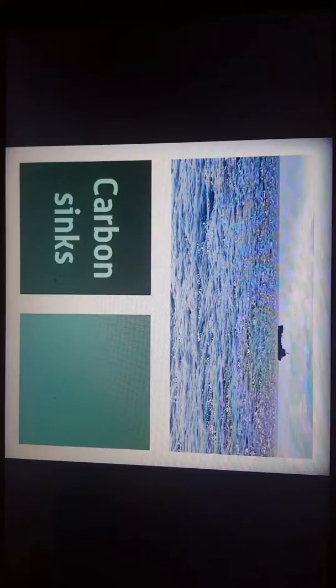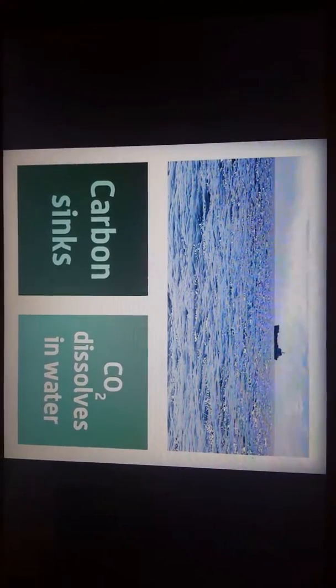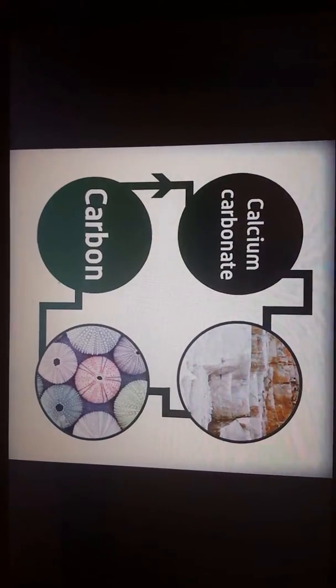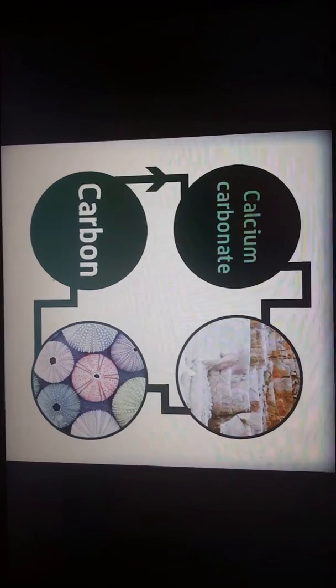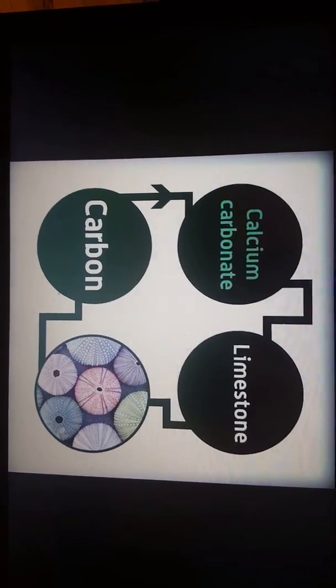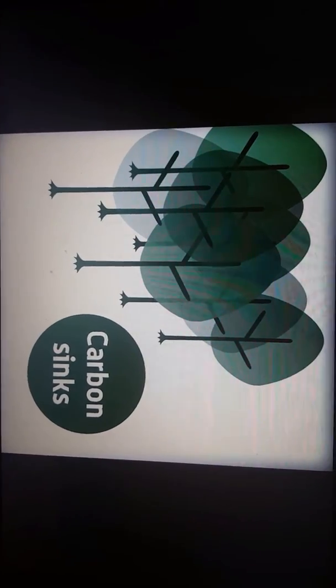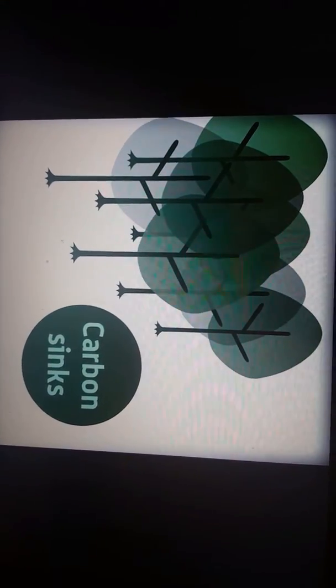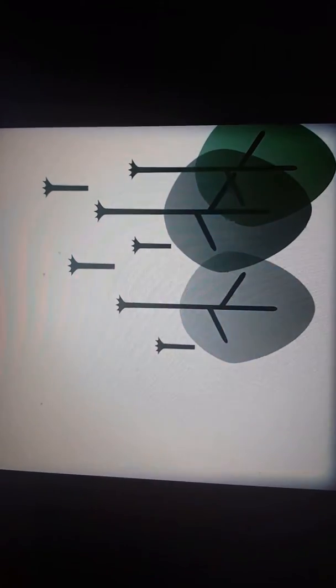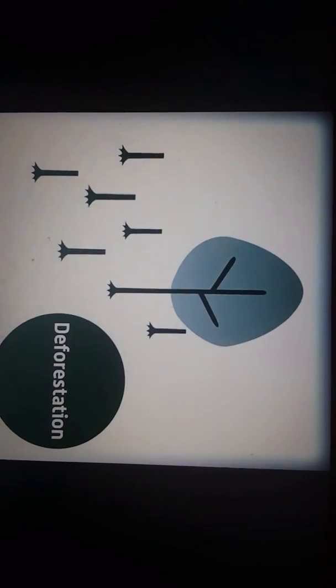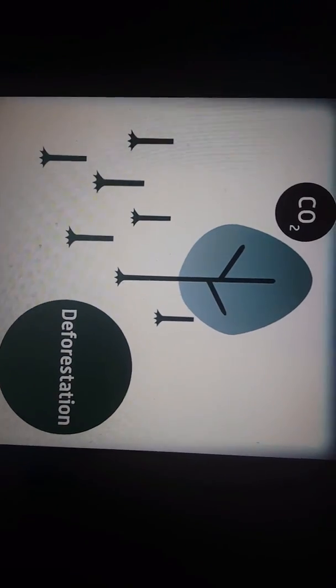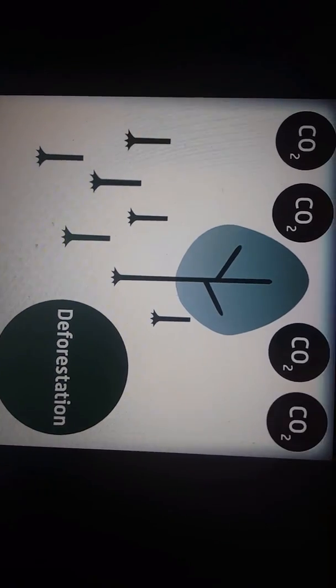Oceans are carbon sinks because carbon dioxide can dissolve in water. Some of this carbon can be converted into calcium carbonate, which forms limestone and is also found in the hard shells of sea creatures. Plants, particularly trees, are also important carbon sinks. This is why cutting down trees on a large scale, also known as deforestation, leads to an increase in the amount of carbon dioxide in the atmosphere.